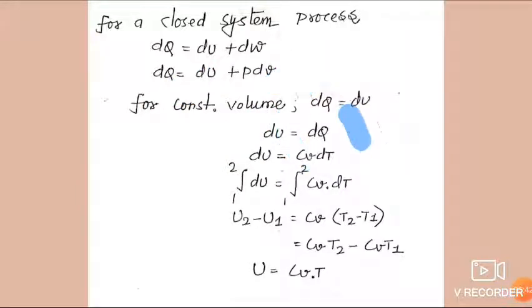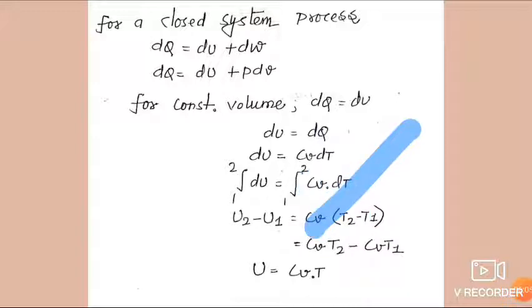Friends, we know that dq is equal to cv dt. We put the value here and integrate from 1 to 2. Then we find that u2 minus u1 is equal to cv times t2 minus t1. Here at constant volume, we are using specific heat at constant volume.